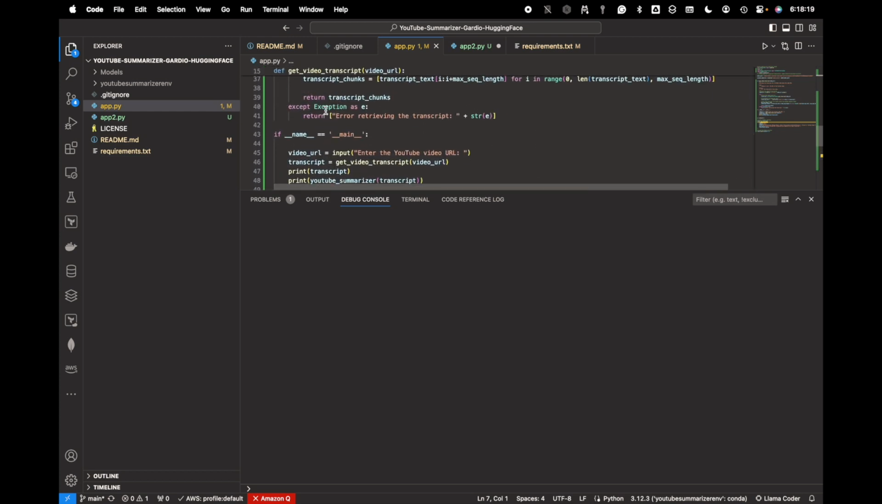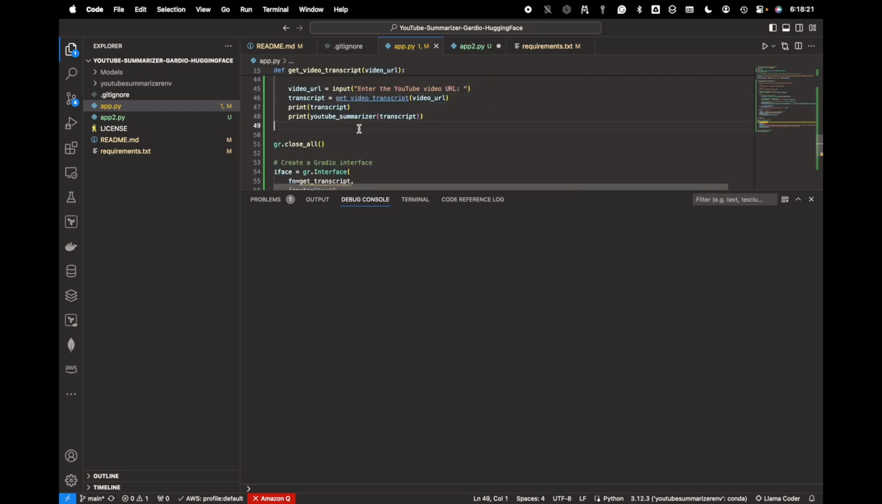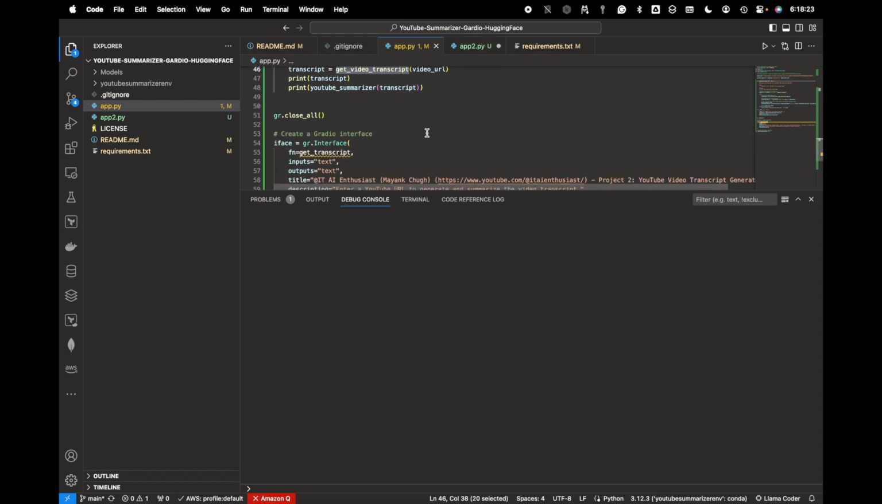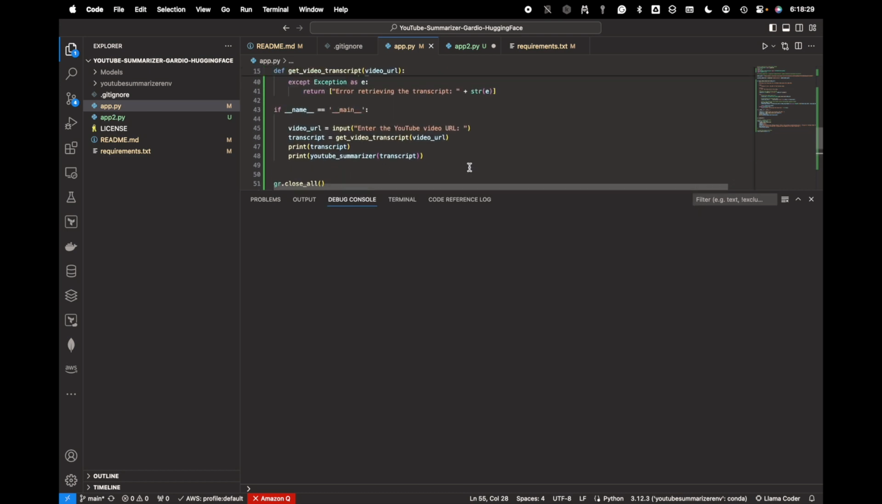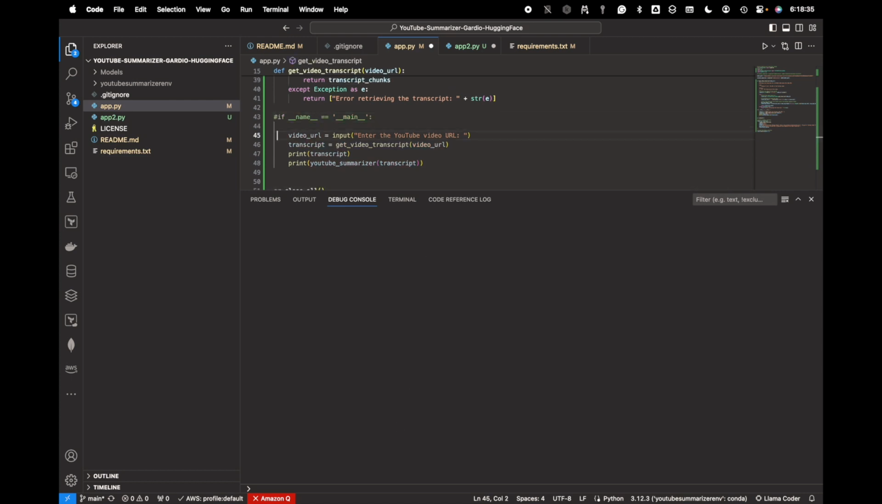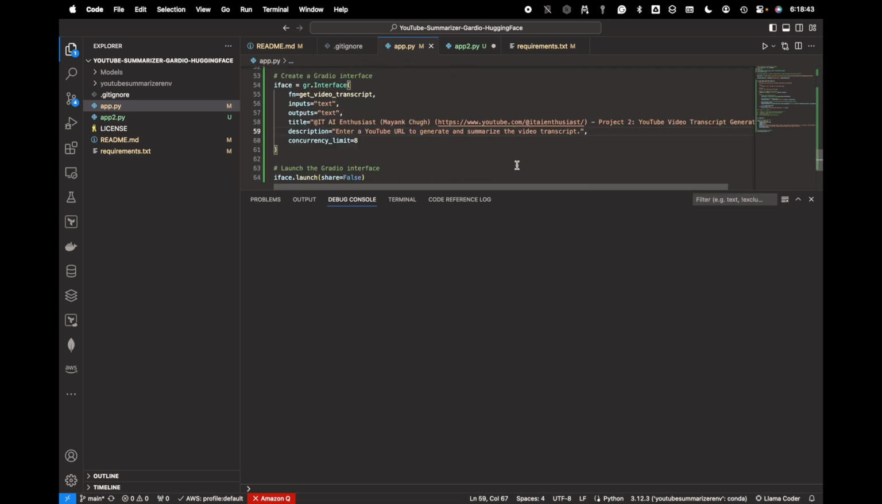My method name is get video transcript, and then the first is input and the other one is also input. So let me comment out this part first. Fine, and let's hope my application will work.